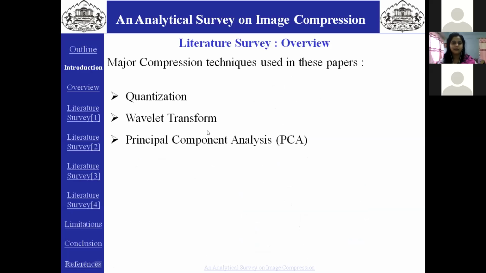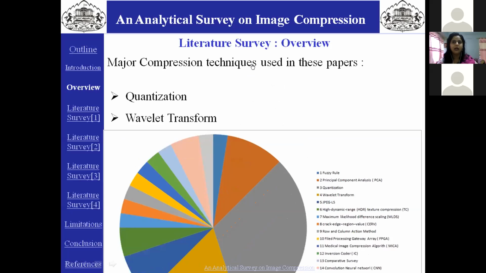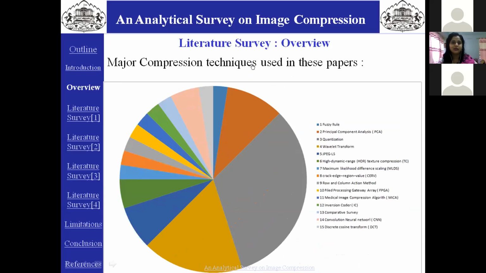The next is about overview. In this article, we have done literature survey of some 40 papers and depicting various methodologies used for image compression in general and facial image in particular. An in-depth analysis of methodologies used, their advantages and limitations is done. This chart shows the various methodologies used for facial image compression.